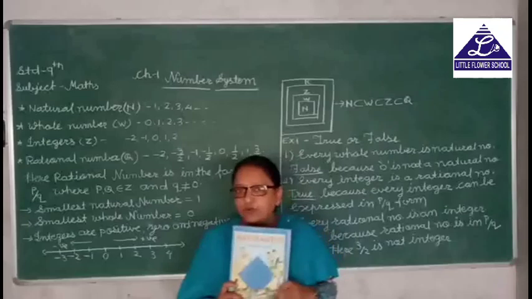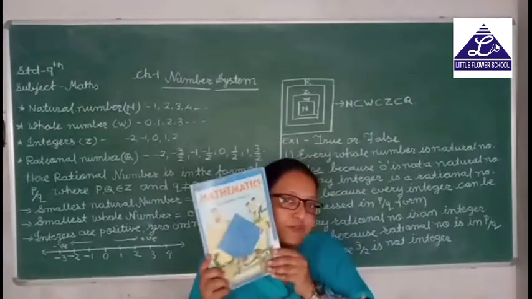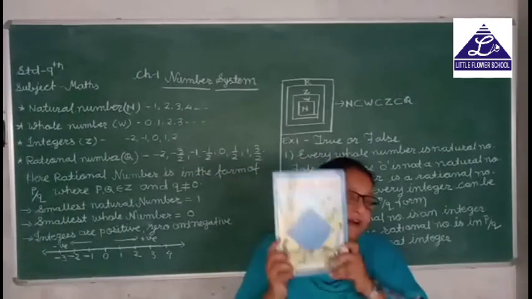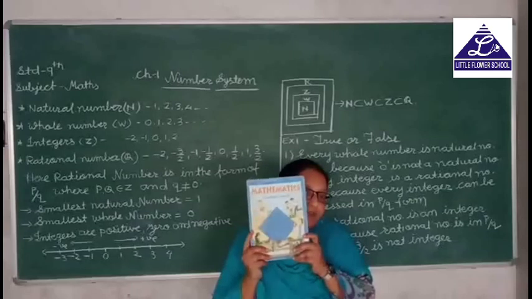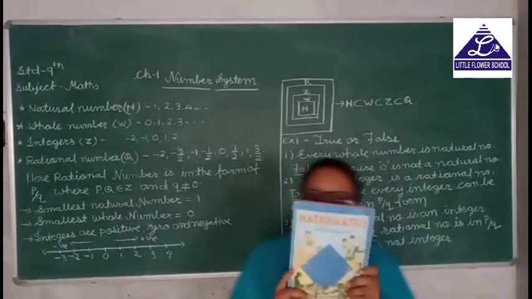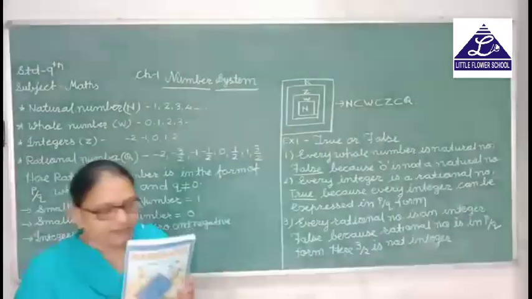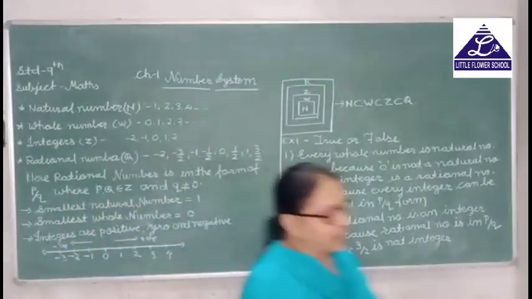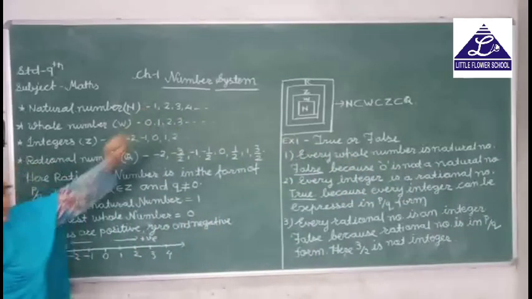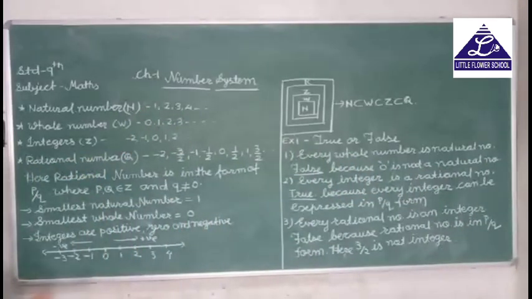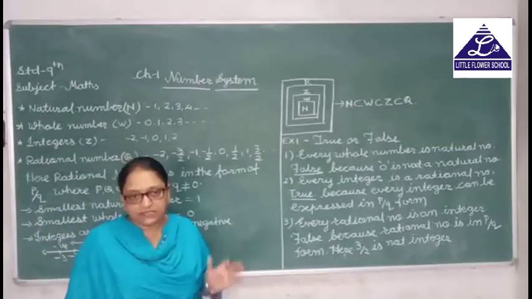This textbook is divided into 14 chapters. First sem, second sem, the whole book we have to refer to, and many chapters in this book are also useful for the 10th standard. Now I am talking about chapter number 1, and chapter number 1 is the number system. In earlier standards, all of you learned about the number system.